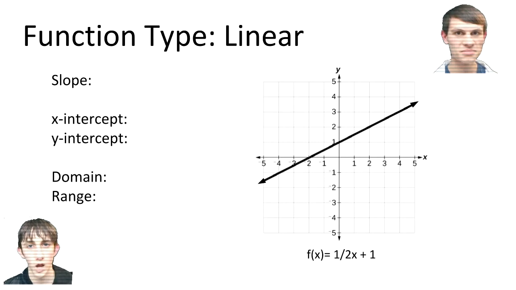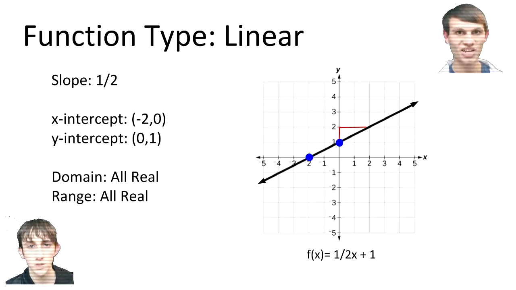It's a linear function. That's right. Now here's the equation. Give me the slope and the x and y intercepts. Easy as crepes. 1/2, or up 1, right 2. Let me graph the x and y intercept for you. Yes. You're pretty quick on those graphs there, Mathias. Don't forget those domain and ranges, though. You don't even have to ask for the domain and range. All real. All the time.